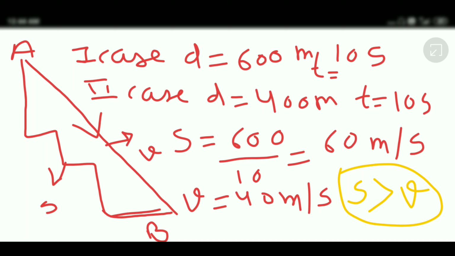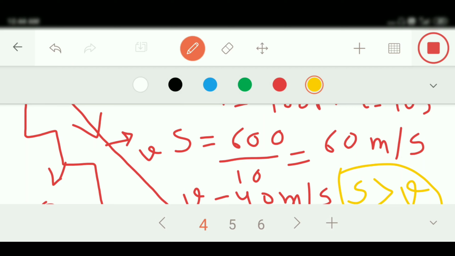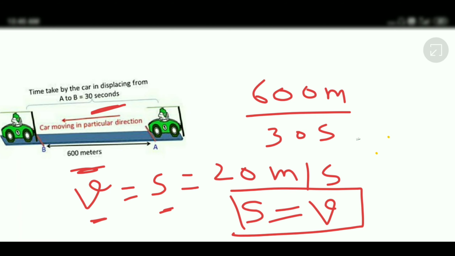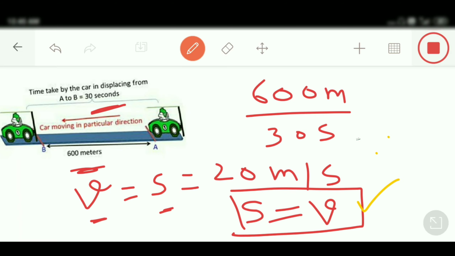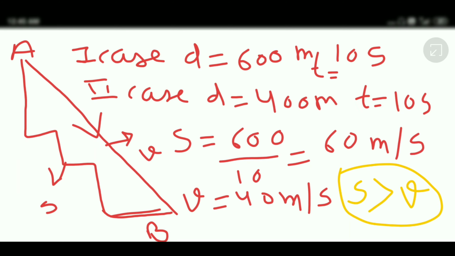So in these two slides, we come across two concepts: if an object is moving the same, speed and velocity remain the same. But if distance and displacement are different, speed will be greater than velocity, not less than velocity. Precisely, we can understand speed is either greater than or equal to velocity.